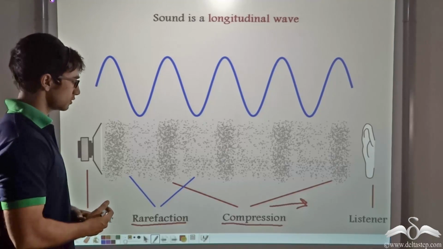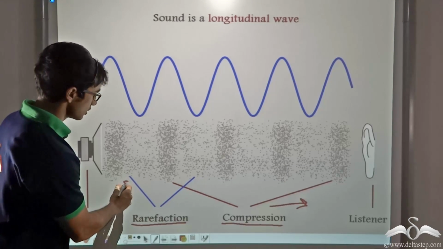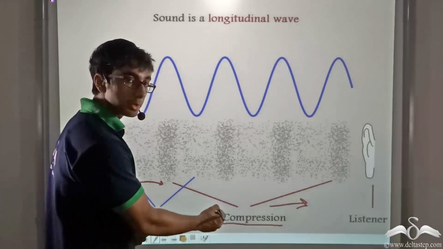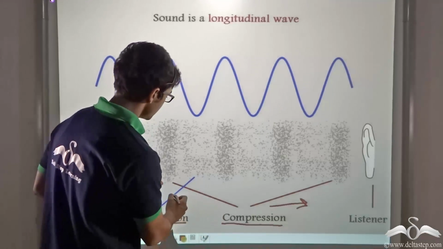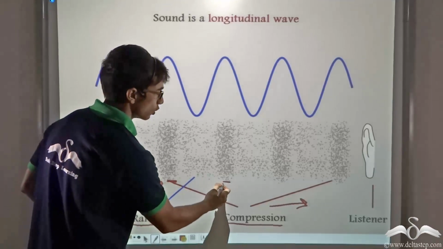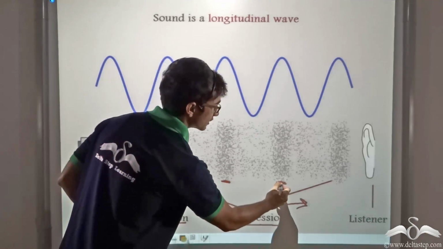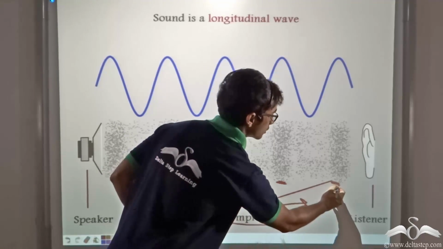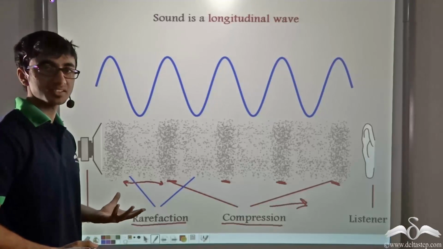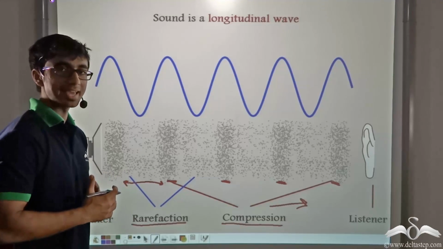A rarefaction was when the medium particles were far apart from one another. And what was a compression? A compression is when the medium particles came close to one another. So we know that sound travels in the form of rarefactions and compressions through air.